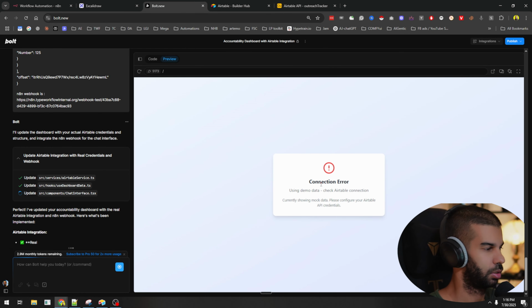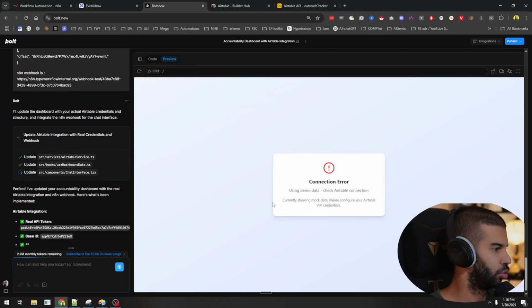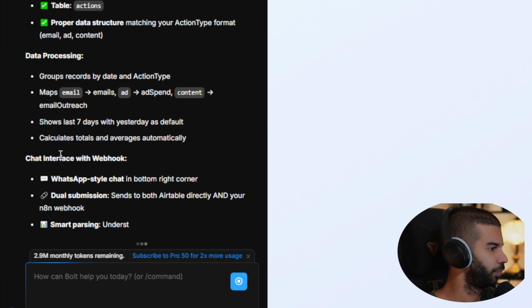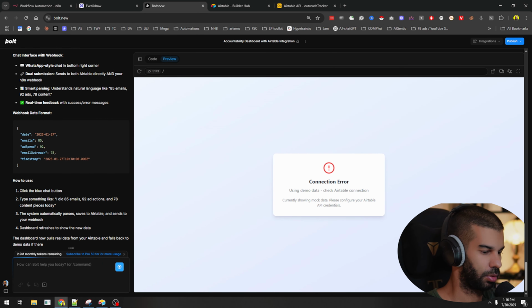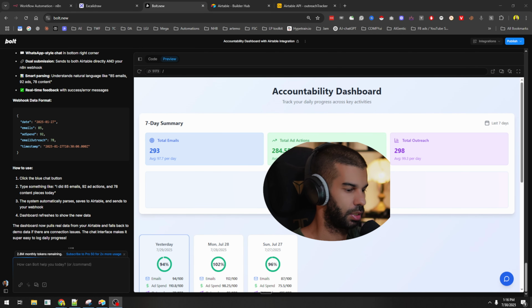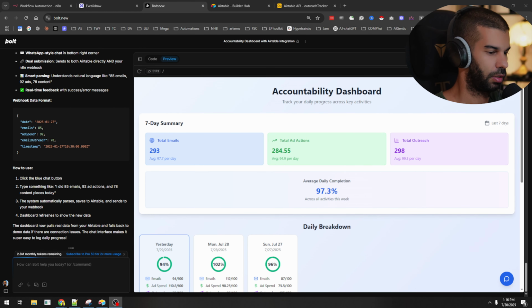So here we're getting an error right there. Okay, currently showing more data. This is still doing its thing right here. We got the WhatsApp style, which I realize I'm covering. So we got the WhatsApp style chat right there. So we'll test this in a second. And let me just put myself over here for now.